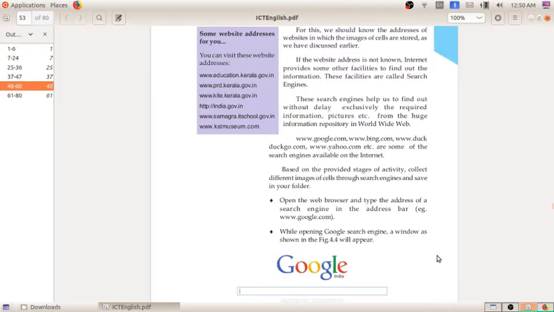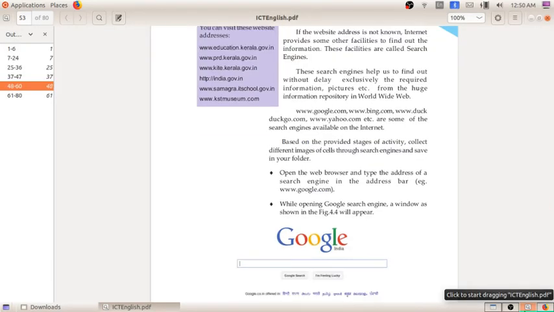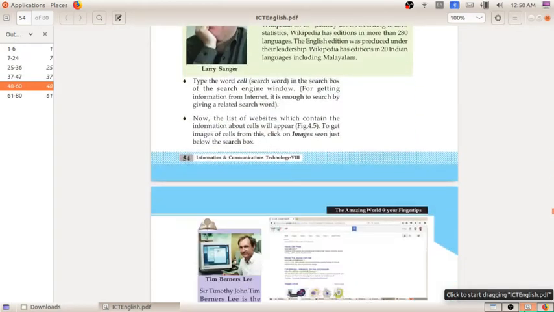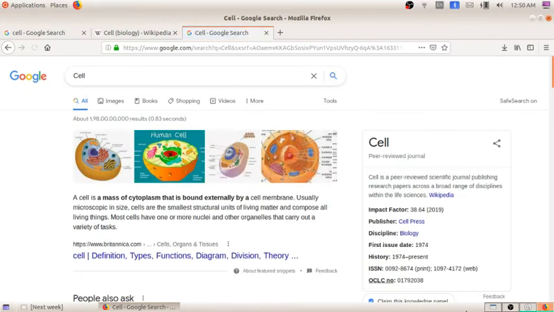Next, what they are telling: while opening the Google search engine, a window will be shown like this in figure 4.4. This is the window showing. After that, type the word cell in the search box of the search engine window. For getting information from the internet, it is enough to search by giving a related search word. So here I am going to type the topic cell in the search engine. I am going to click on Google search.